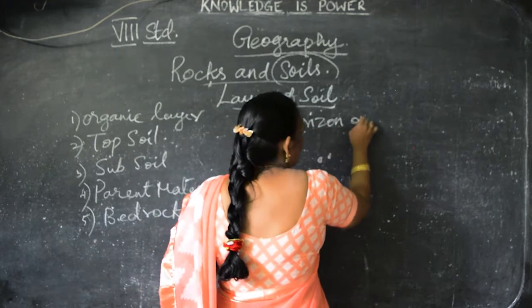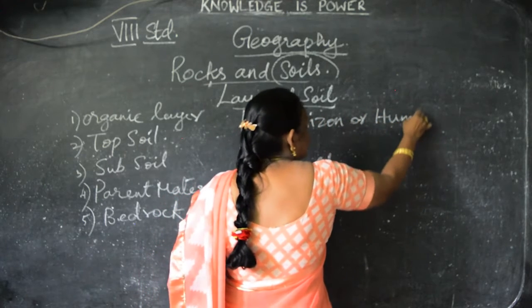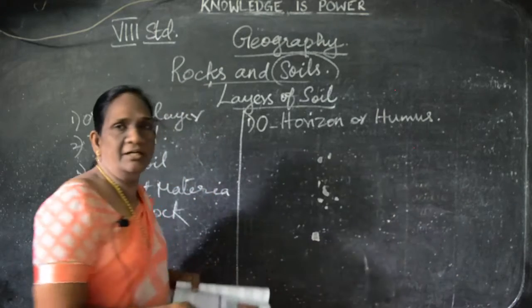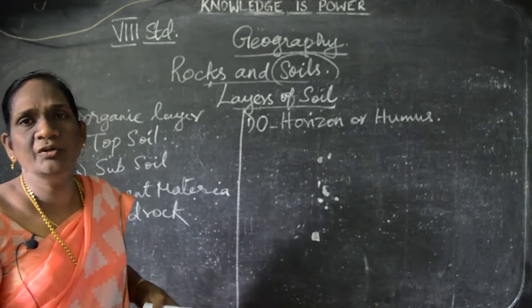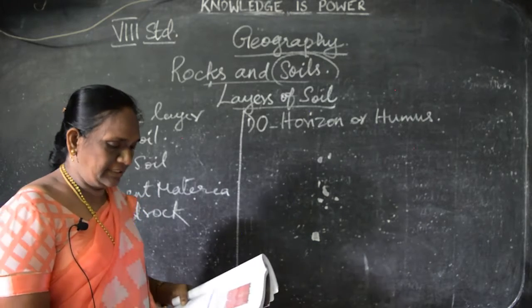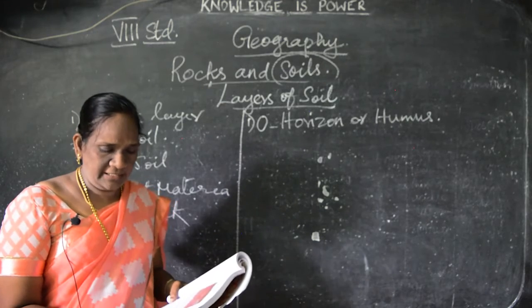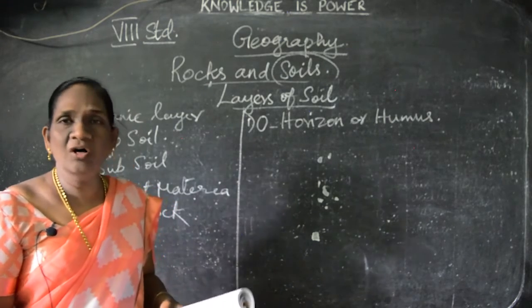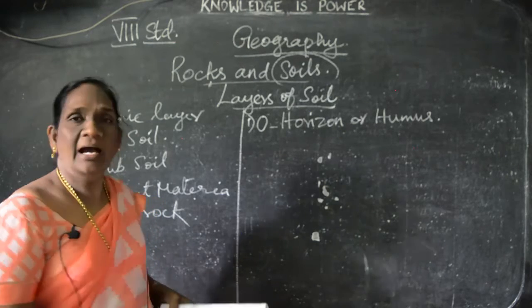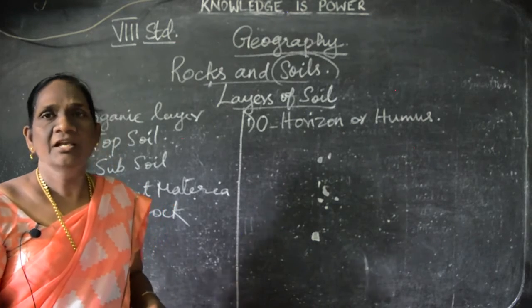That is organic matter. In this horizon or humus we can see the leaves, needles, twigs, moss and lichens. We can call it humus.